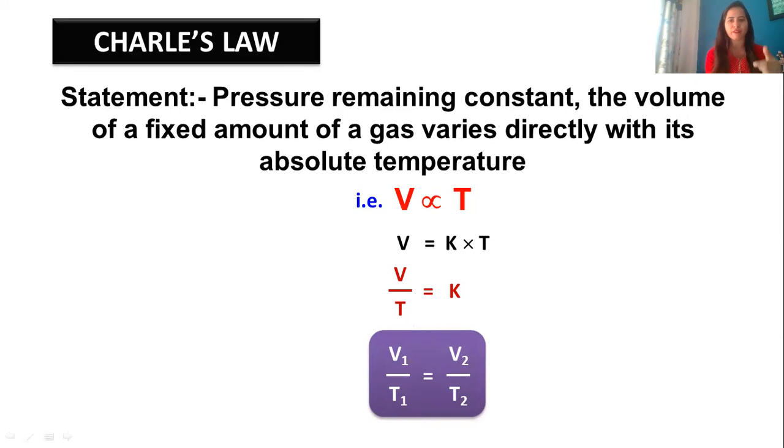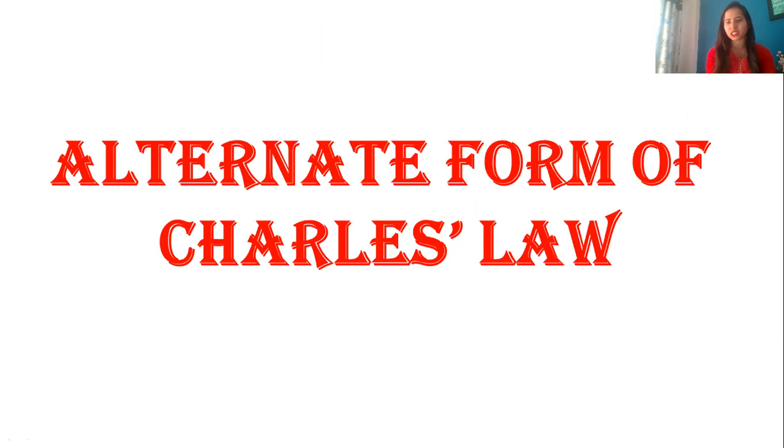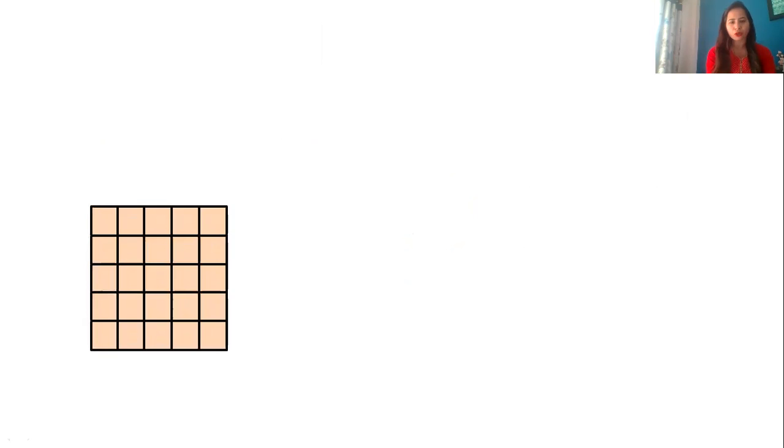So what you have to do is write down this Charles law statement as well as the explanation. Now we have one more statement for Charles law, which is called the alternate form of Charles law. Now, to understand that, you can see I have taken a cube.